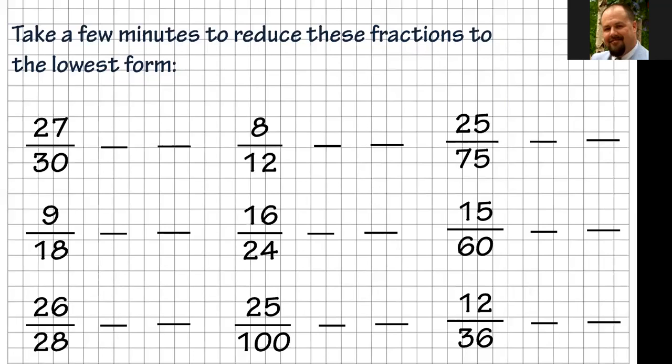A lot of times, if you're not sure, use a smaller number, and you might have to reduce it more often, by 2, 3, something like that. It might take a couple of times to reduce it. The bigger the number that can go into both the numerator and the denominator, the quicker it will reduce. You don't always have to use the big one. Sometimes I choose a smaller number just to make it easier. Other times I remember a bigger number that might reduce it, and it makes it a little bit easier. All right, so take a few minutes, pause this. You can work these out, and then when we're done, I will work them all out for you.